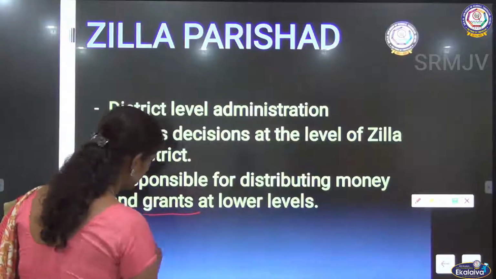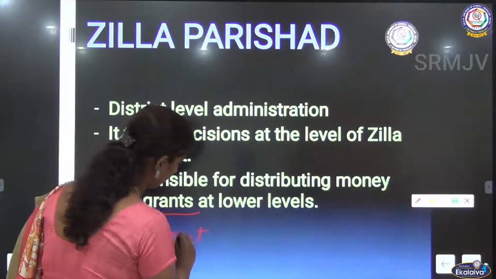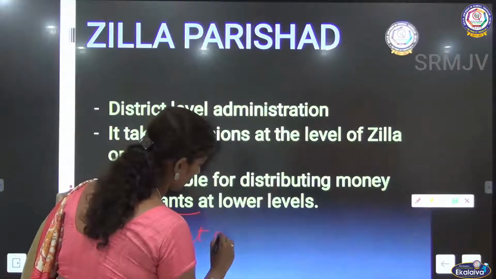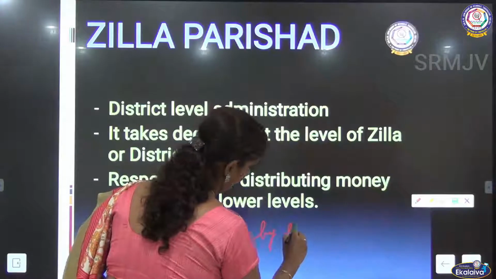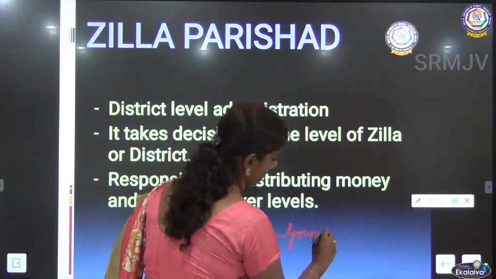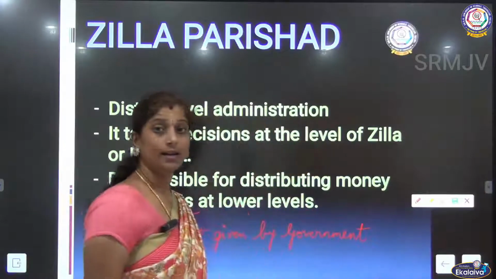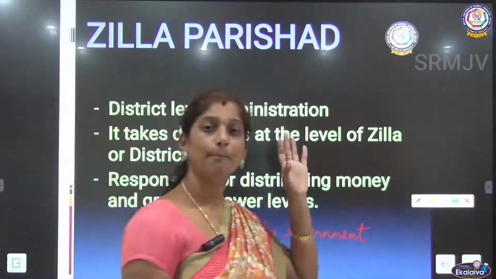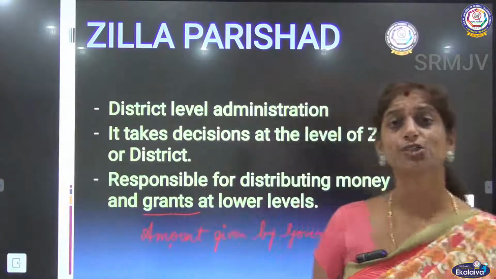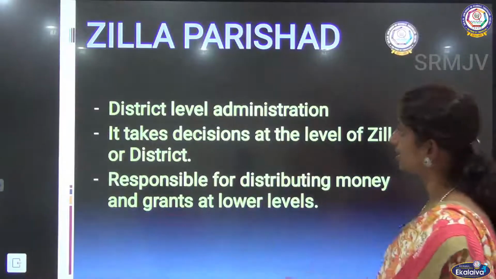Grants are nothing but amounts given by the government. So it has to be taken to the common people by the Zilla Parishad. It has to make sure that everyone gets the benefit at the district level.